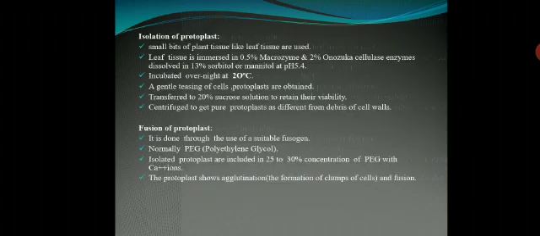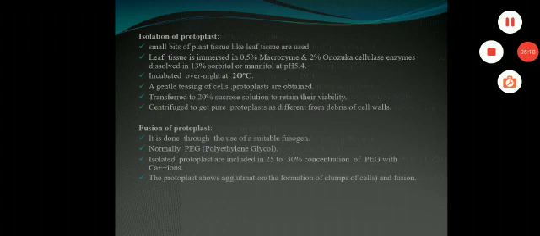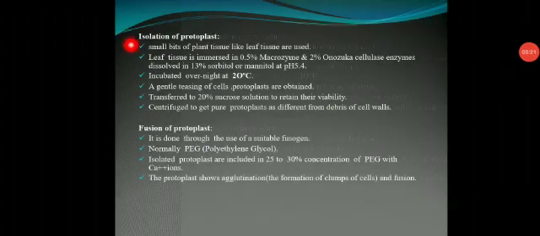First one, isolation of protoplast. How can we isolate the protoplast? First, we select a small bit of plant tissue, especially leaf tissue, though we could use root, shoot, leaf, flower, fruit, seed, any part. But here we select the leaf tissue. The leaf tissue is washed with running tap water. After that, it is peeled with the help of a knife.